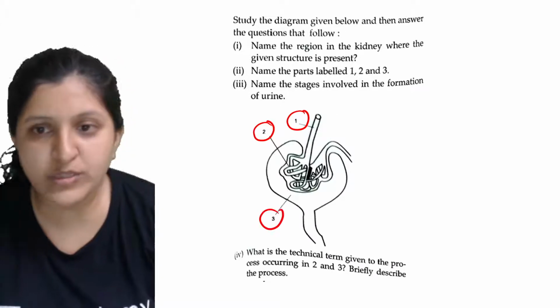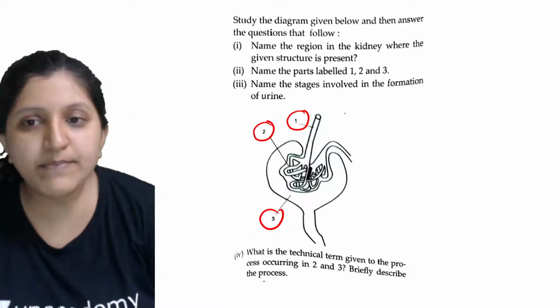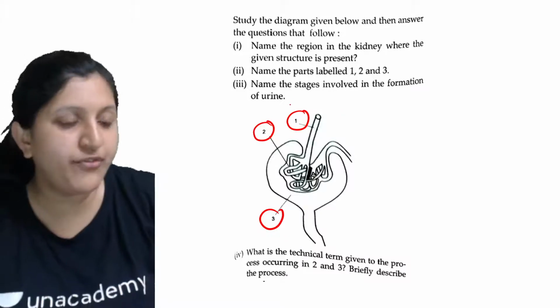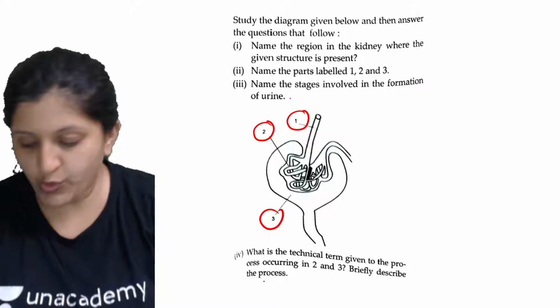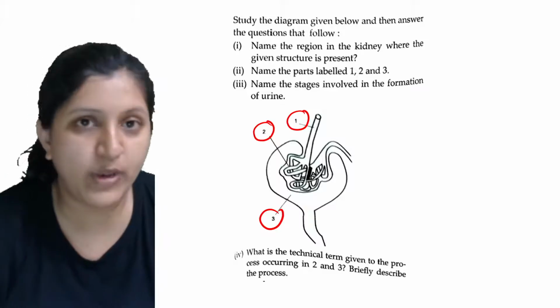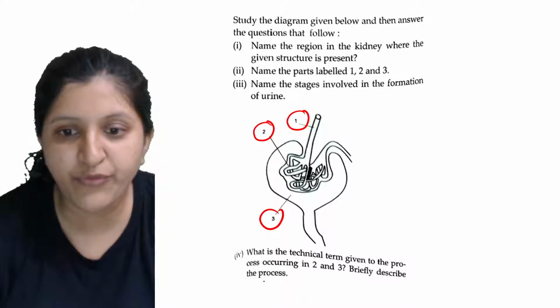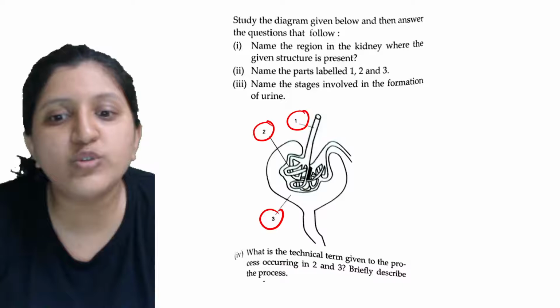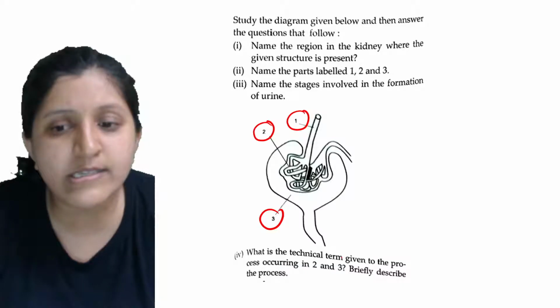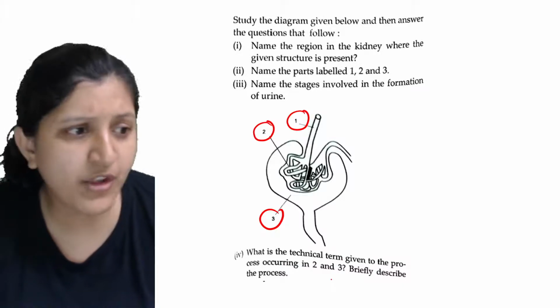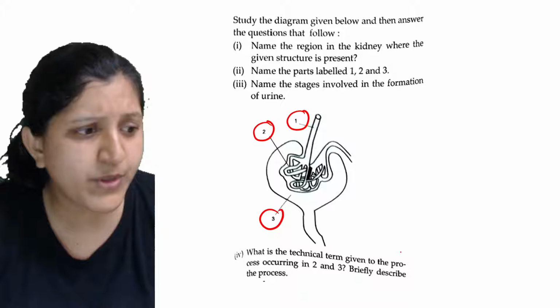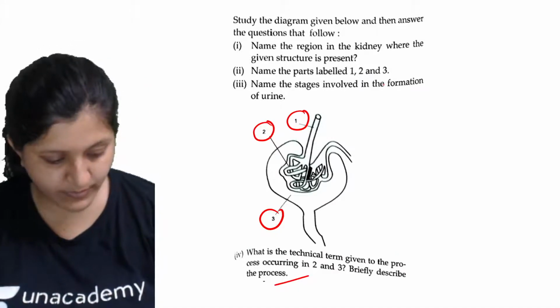Name the stages involved in the formation of urine. What is the technical term given to the process occurring in 2 and 3? Briefly describe the process.